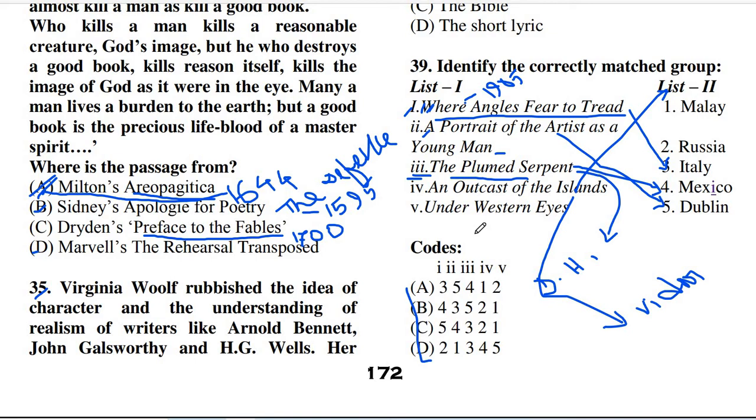And the last one, Under Western Eyes. It was also written by Conrad, and this book describes the town of Petersburg, Russia. So we must go with this. If we look at the answer now, option number A is the right answer to question number 39. So these are the facts which I have just been telling all of you.